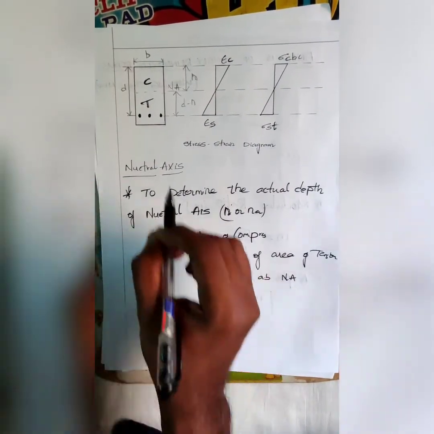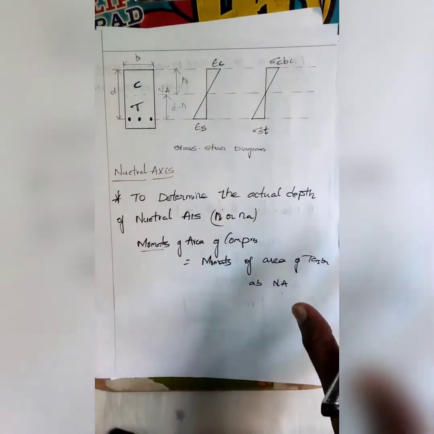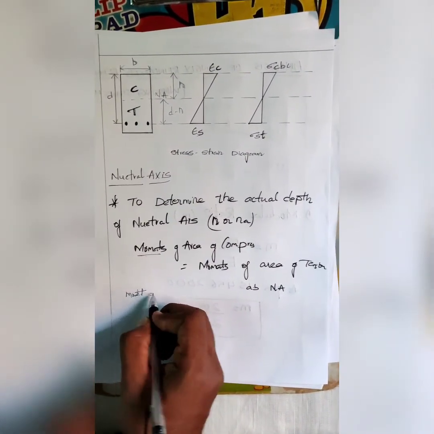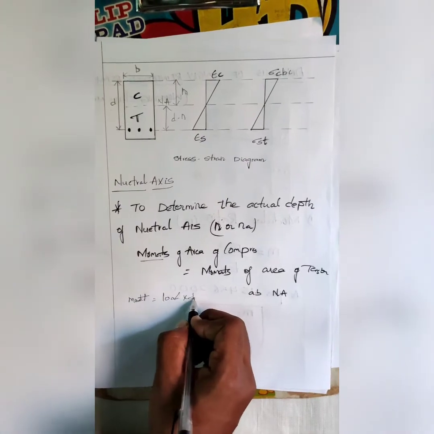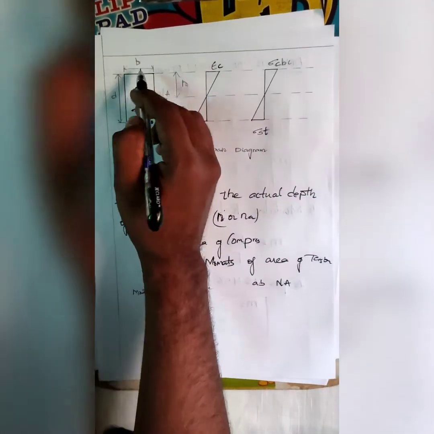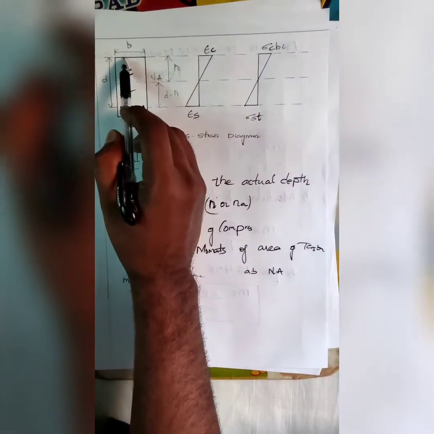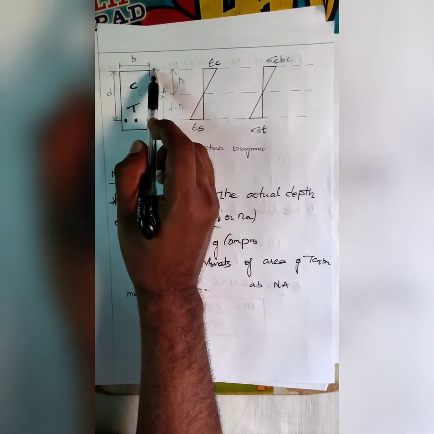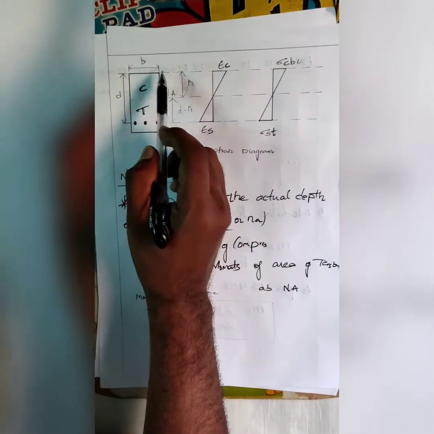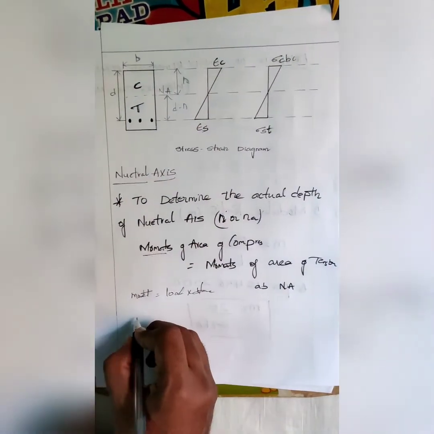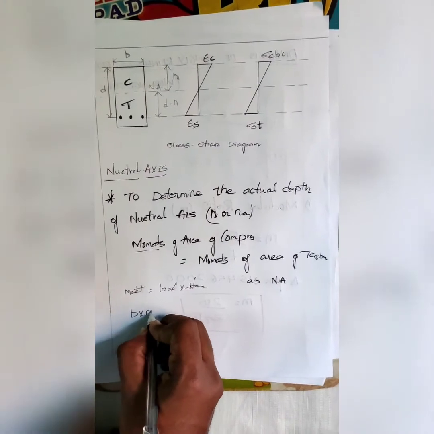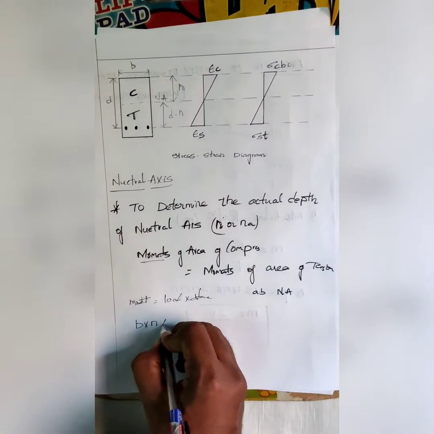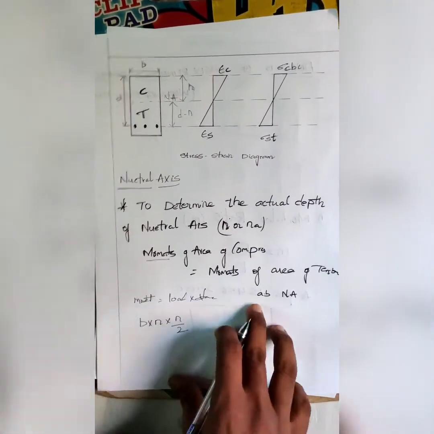What is moment actually? Moment is equal to load into distance. So the moment of area of compression is b into N, acting at the center, so N by 2.